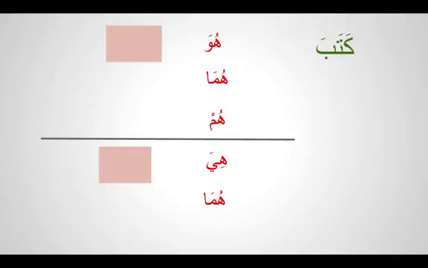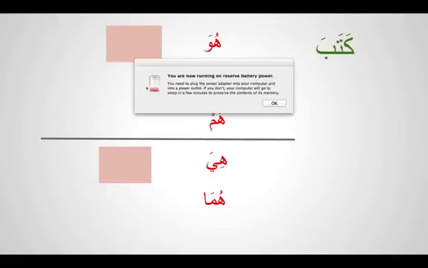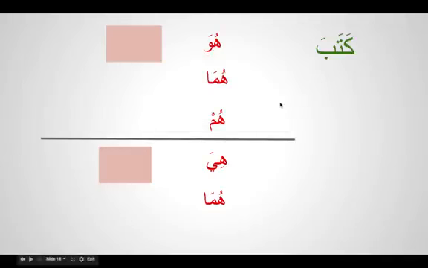We have to practice. Kataba means he wrote. Huma kataba. Hum katabu. Hiya katabat. Huma katabata. So inshallah you practice and write all these verbs. Try and practice. Inshallah we will continue next.